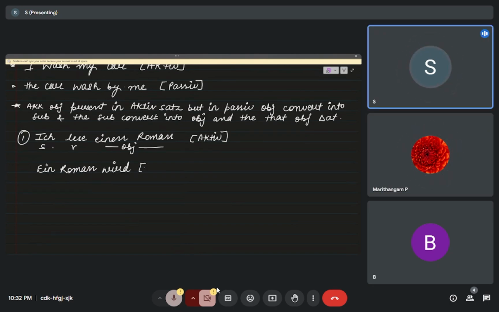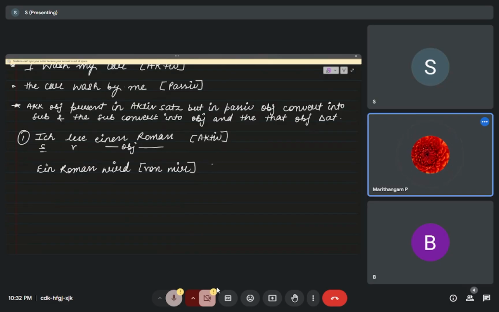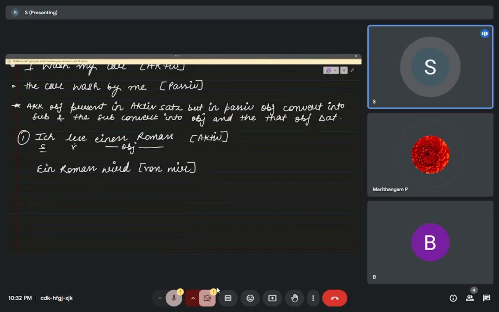Now your subject will convert into object: von mir. This is the dative. And your main verb lesen will be in Partizip at the end: gelesen.